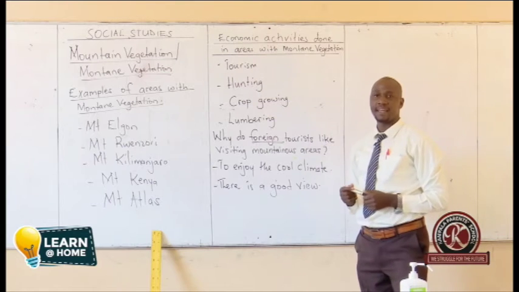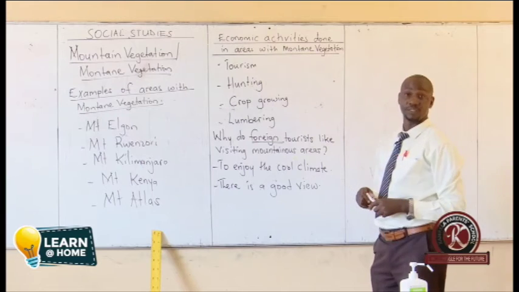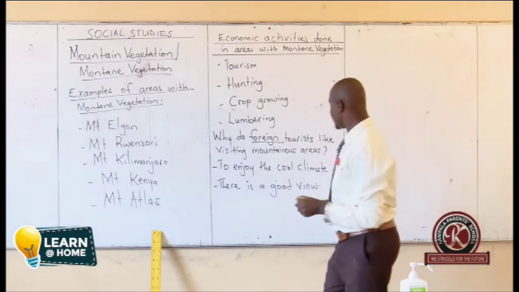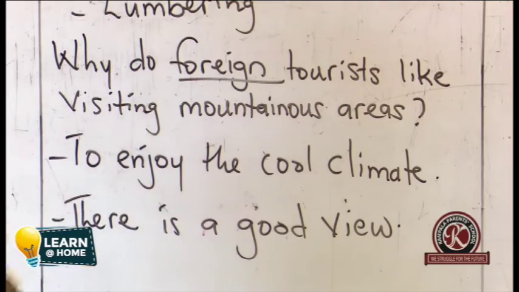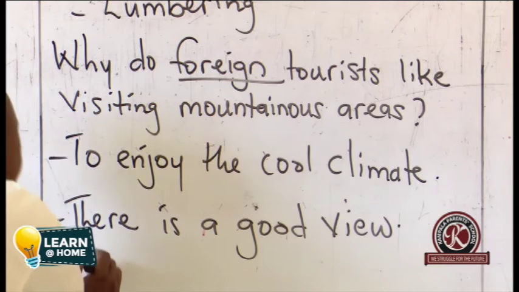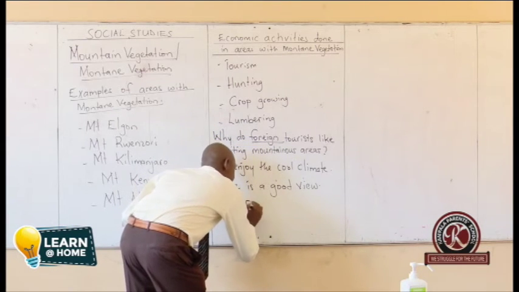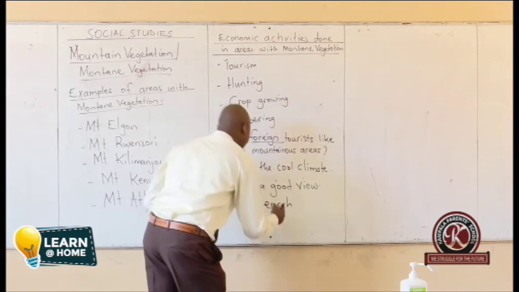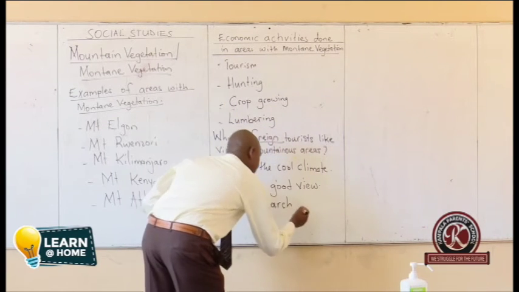Let's move on to some other part within mountain vegetation. We can remind ourselves of the importances of mountains, since we are talking about mountain vegetation, which is found in mountains. Before we go for our commercial break, let us add another point here, for research. For research, you know, foreigners want to carry out a lot of research. I don't know why us as Africans, research is far away from us. So you can say for research.